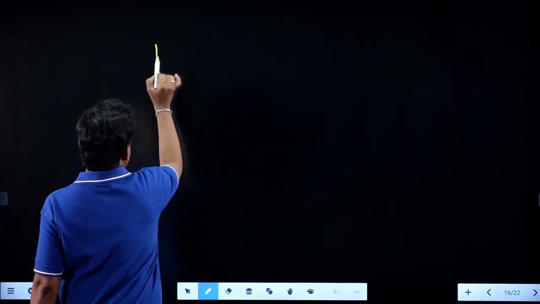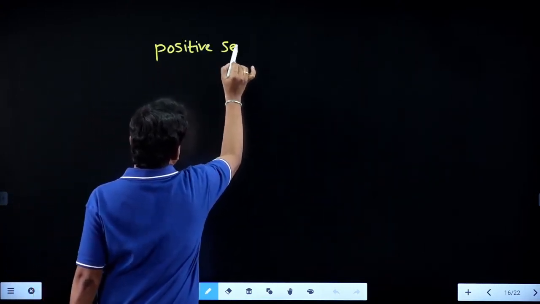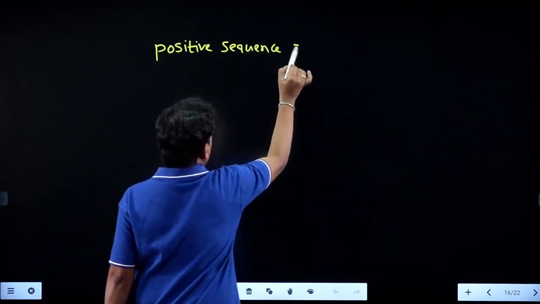Suppose you are having a positive sequence system.